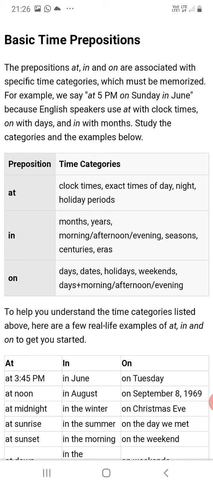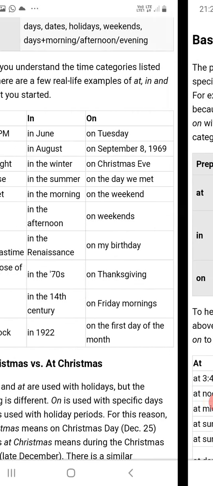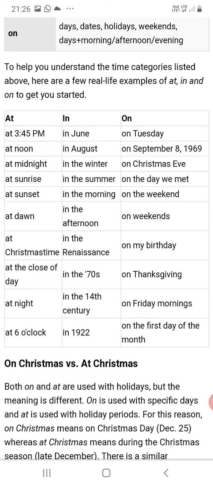Look at this example, and you can pause and read it very carefully, read it once again, and try to learn it. See these examples: at, in, on, how it is used. I hope that you will pause here and you will be reading all.